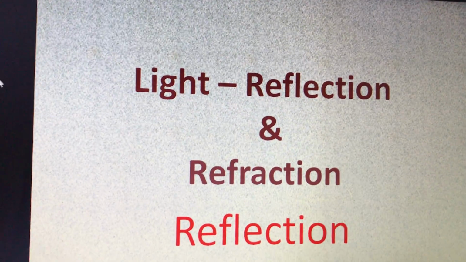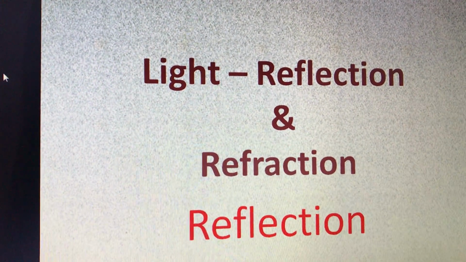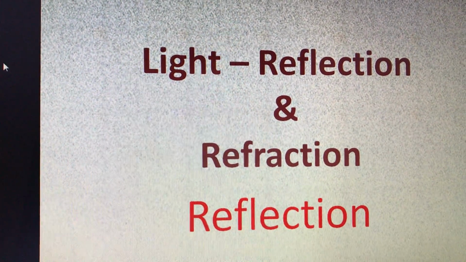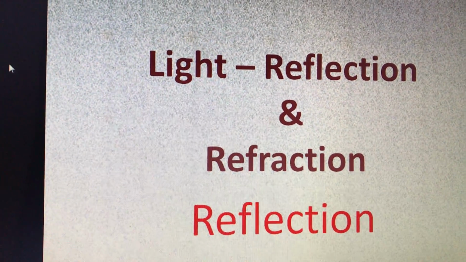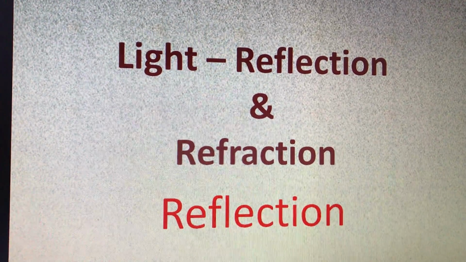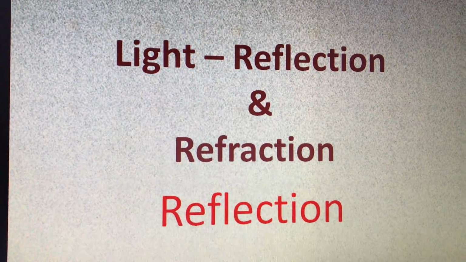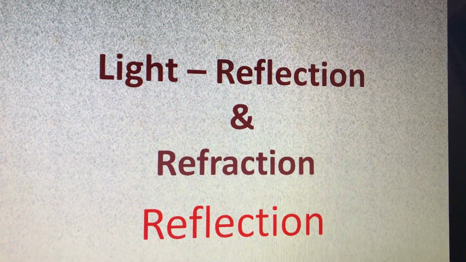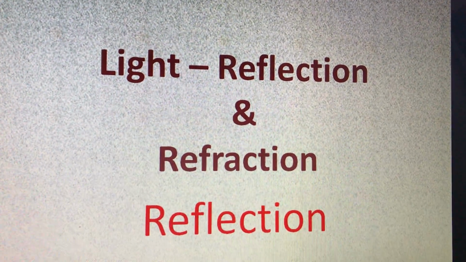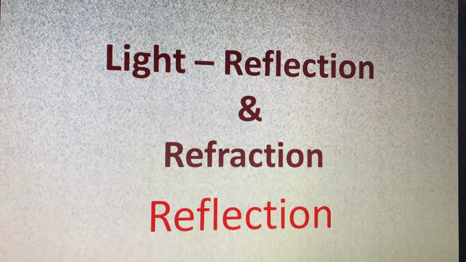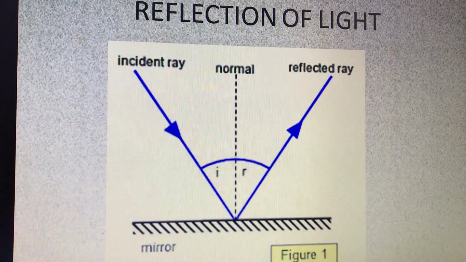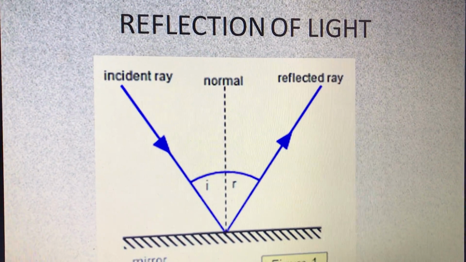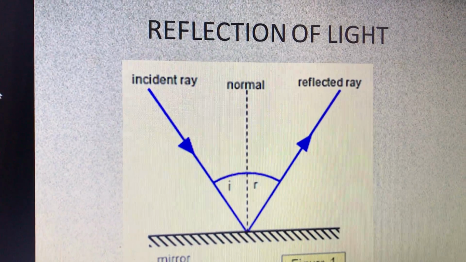Now before going ahead with the topic, let us revise some definitions. What is meant by light? Light is a form of energy that helps us to see things around us, right? The next is reflection. In previous classes also you have studied the definition of reflection, mainly reflection through a plane mirror.